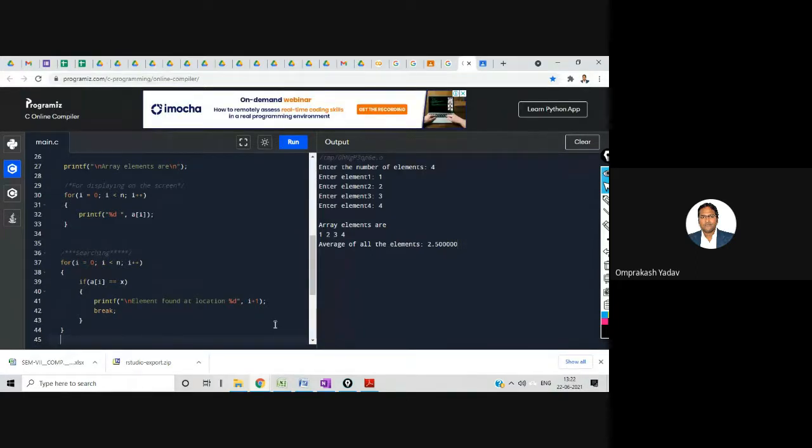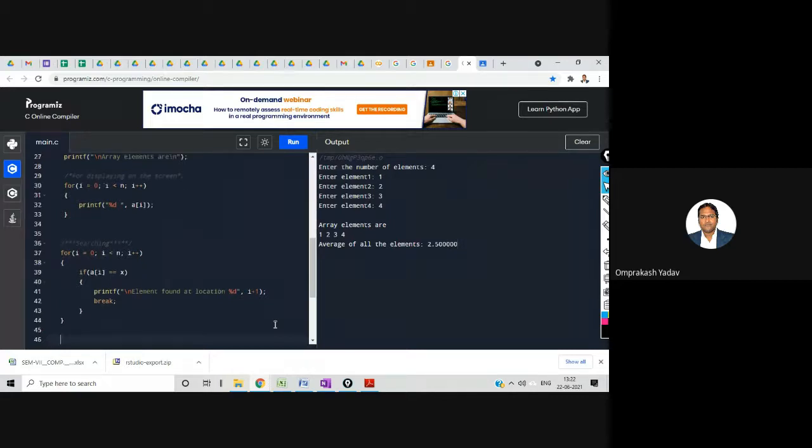The moment we get this element and come to know that it is present inside the array, we will immediately break the loop, by displaying that element found at that particular location. But if the element is not there inside the array, then this loop will move till the end, from 0 till the end.